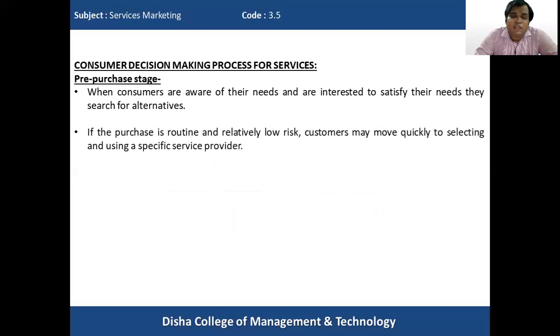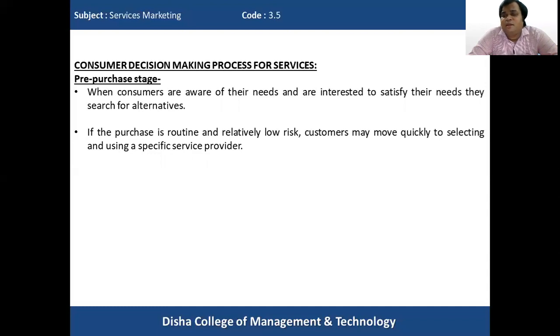If the purchase is routine and relatively low risk, customers may quickly go about selecting and using a specific service provider. Obviously, when the purchase of the service is routine or relatively low risk and does not involve a lot of risk, then consumers may move quickly to selecting and using a specific service provider, because they feel there is no need to panic, since a lot of risk is not attached, since the service is very routine or mundane and does not require so much pondering.